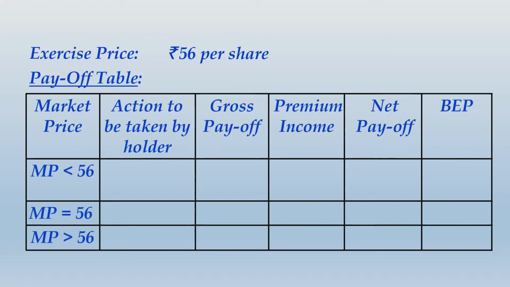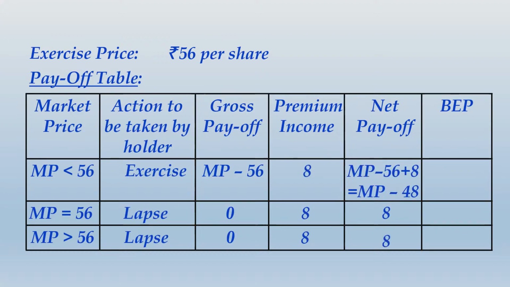So same three lines, same type of actions. Gross payoff for the later two lines will be 0 and 0, but gross payoff for the first line will be MP minus 56 because it is a case of put option writer. Premium income in all lines will be 8, 8 and 8.